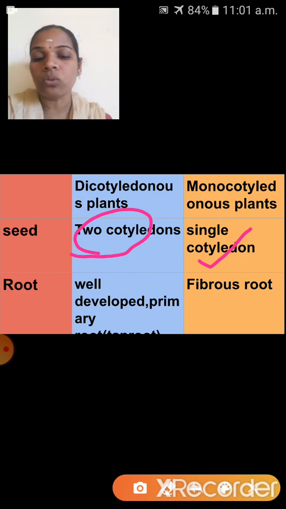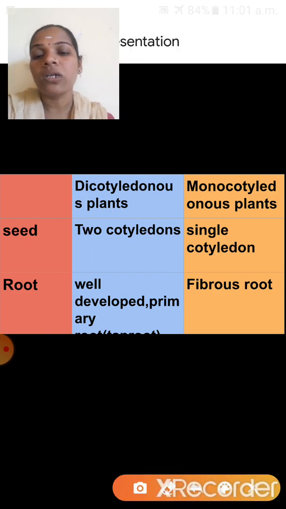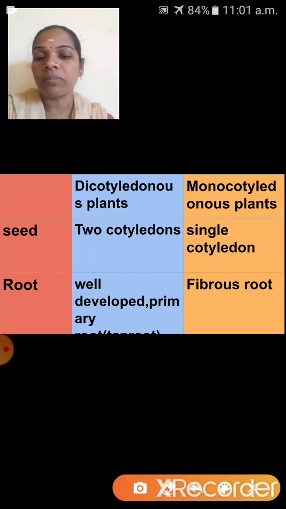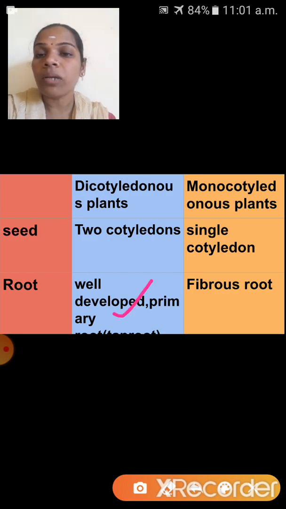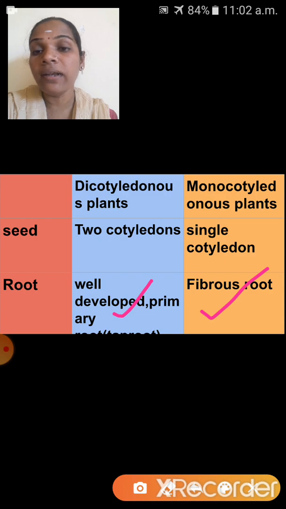Next one is root. Next one is what? Root. Root is well developed, and the primary root is called taproot. That is what? Taproot. See here, the well developed primary root is present in dicotyledonous plants. And in monocotyledonous plants, which root is there? Which kind of root? Yes, fibrous root. See here, next slide, I will show you that diagram.